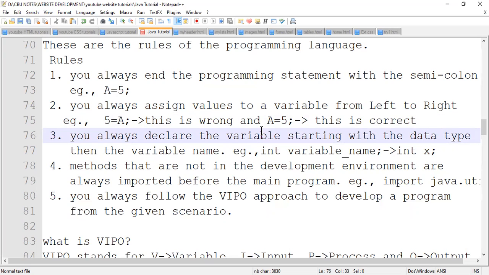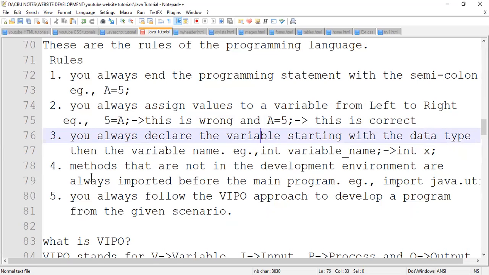So now, how would you declare to a computer that I'm going to be using X, Y, and Z? When you're declaring such variables, you must start with its type and then the variable name. For example, int, then put a variable name. If my variable name is X, then I'll say int X, which means int is the type of this variable. So this variable X is of the type integer. So don't swap. Always put the type on the left, and then what follows is the variable name.